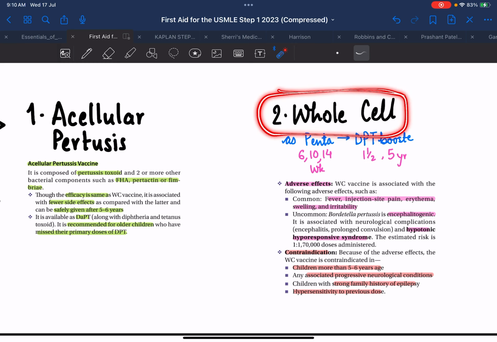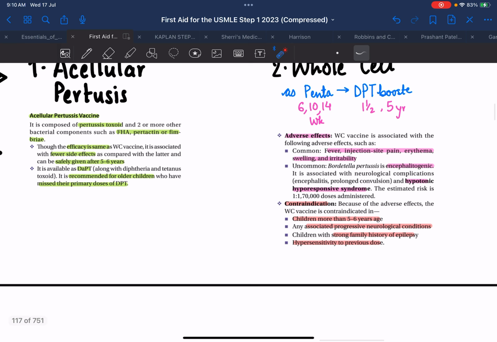This whole cell vaccine has certain side effects such as fever, injection site pain, erythema, swelling and irritability. Since the bacteria is encephalitogenic, it can cause hypotonic hyporesponsive syndrome. Basically, there is encephalopathy with prolonged convulsion, and there is hypotonia and the child is less responsive.